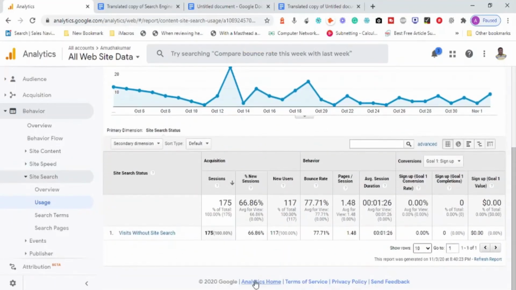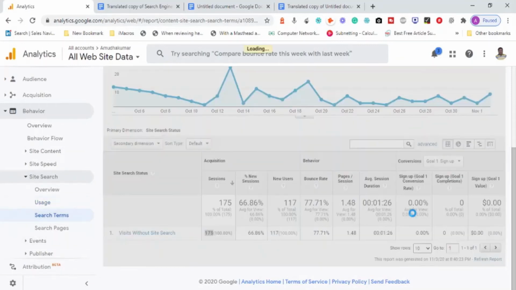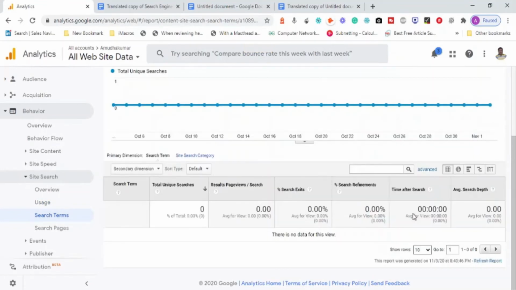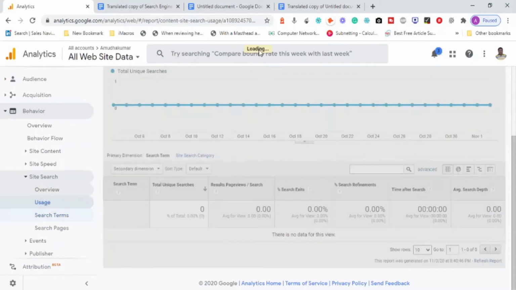Okay, visits without site search. So 170 people have visited this particular page, and it seems like they did not use the site search box. They visited, that's it, but nobody used the search box. If at all they have used it, what are the terms used to search inside the search box? So no term used, because there is no usage of search terms inside this website.